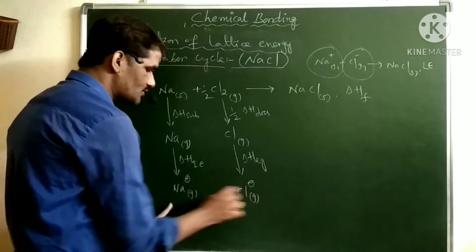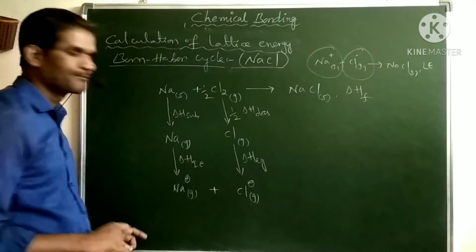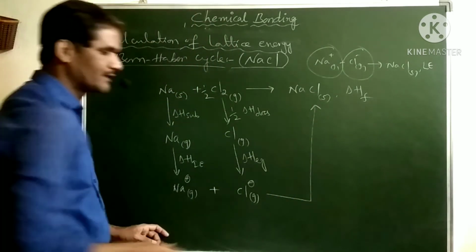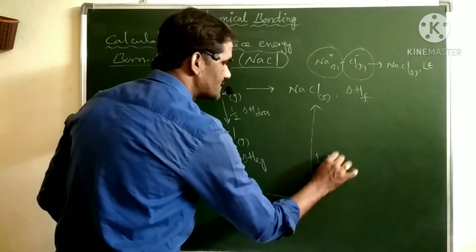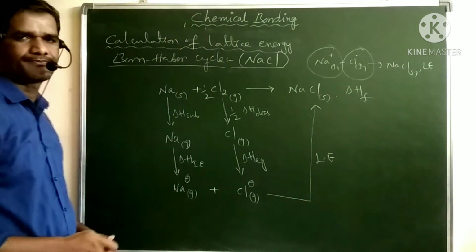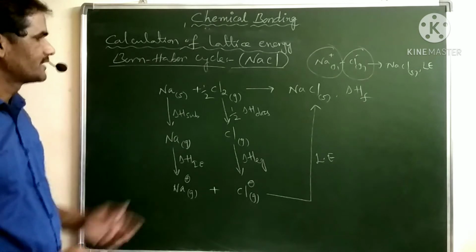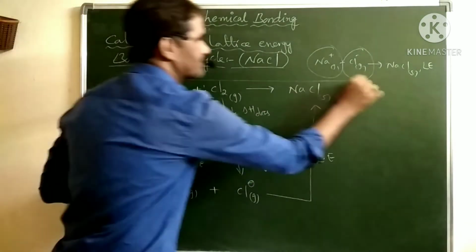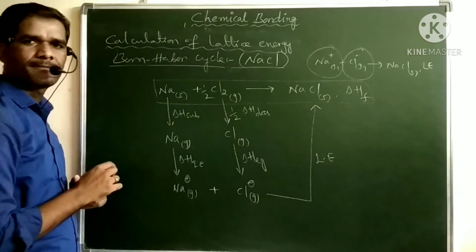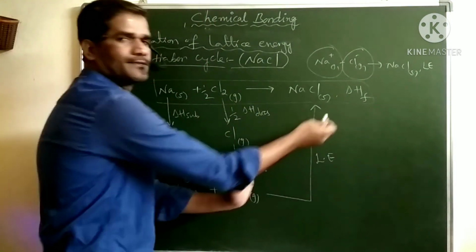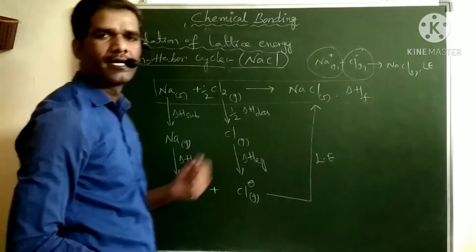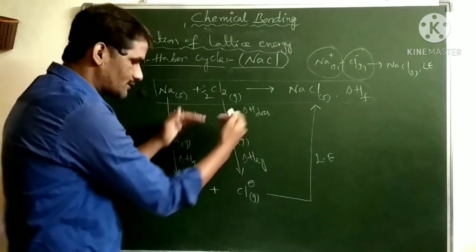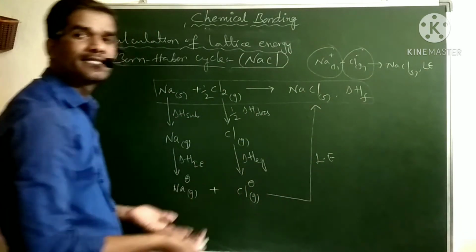Now if we combine these two ions together and get sodium chloride, NaCl solid, the energy released in this process is called lattice energy. Now see, the enthalpy change in this direct process is a single step, and these are the various steps to get sodium chloride again. According to Hess law, the enthalpy change in this process and in this process is the same.